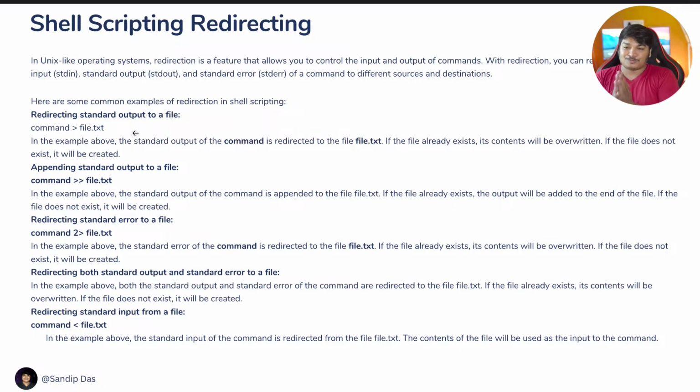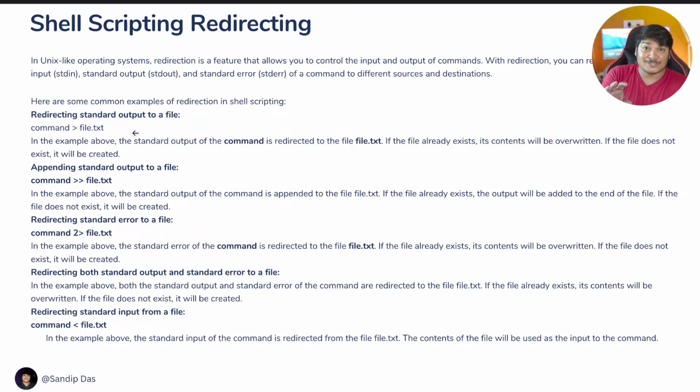So for example, you run any command, it could be ls -l, it could be pwd, any command. Then give that greater than symbol and then the file name. Whatever the standard output of the command you are running gives you, that content is getting written into a file. That is what we are doing here using this greater than symbol.